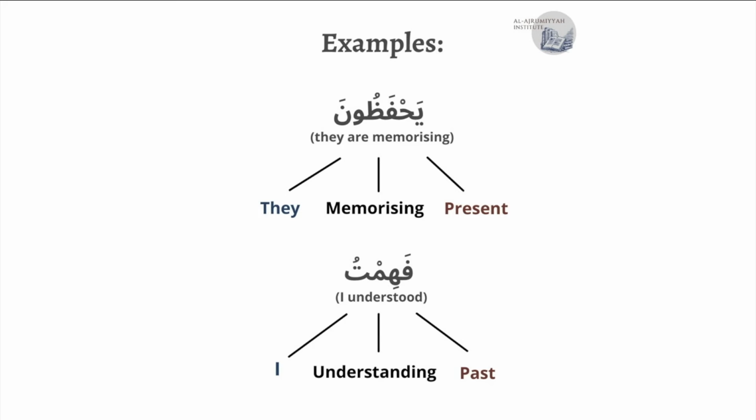Also, if I say, for example, يحفظون, يحفظون means they are memorizing. يحفظون also gives me three pieces of information: they, which is the doer, the action, which is memorizing, and the time, which is the present tense. When I say فهمت, it means I understood. فهمت again gives me three things. It gives me a doer, which is I, an action, which is understanding, and a time, which is the past tense.